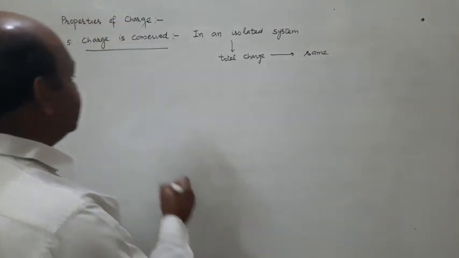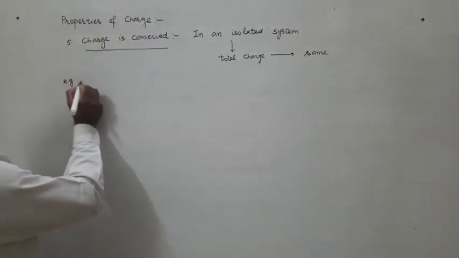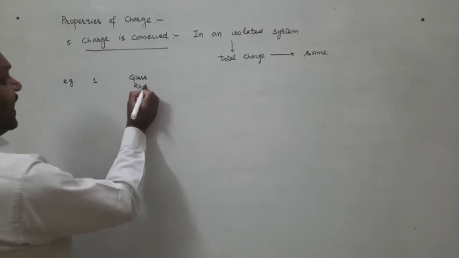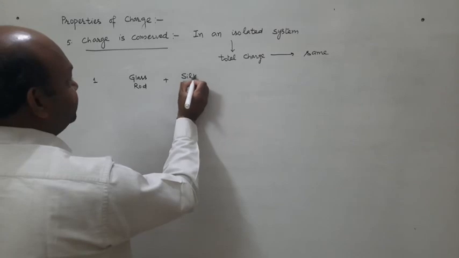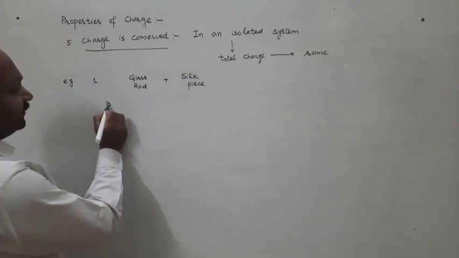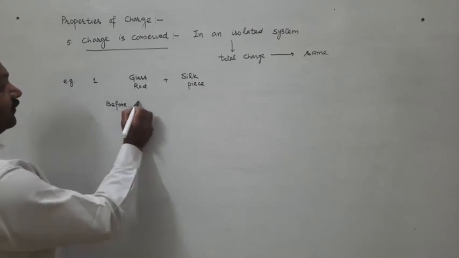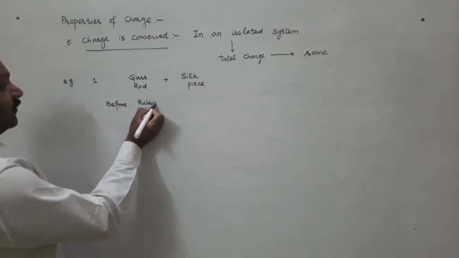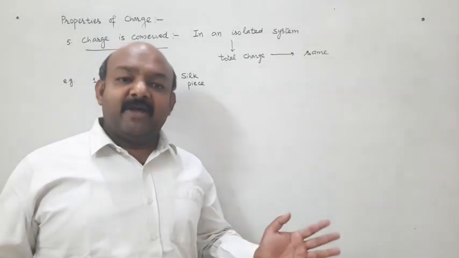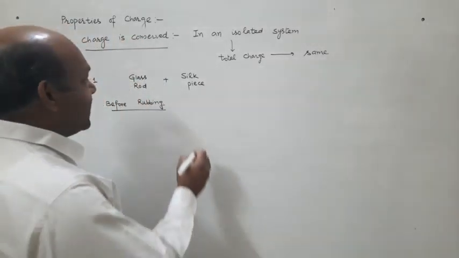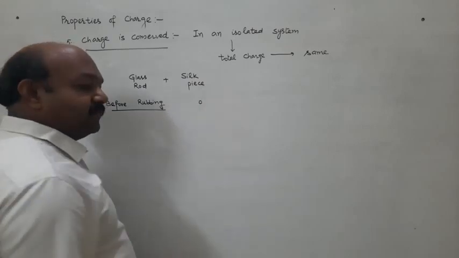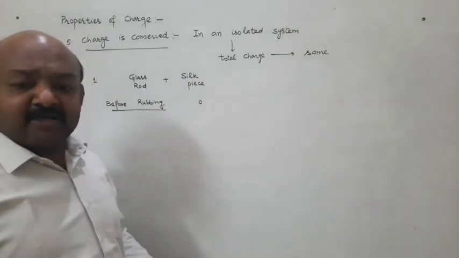So to demonstrate this we have a few examples. Number 1, glass rod and silk piece example. Before rubbing, initially when we have not rubbed them, the charge on the glass rod is 0, because initially the glass rod was neutral.